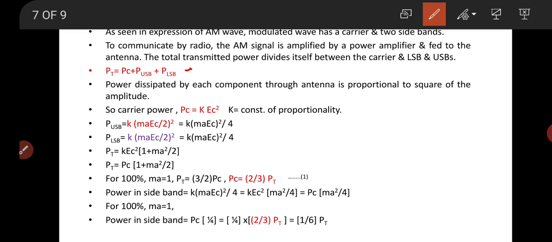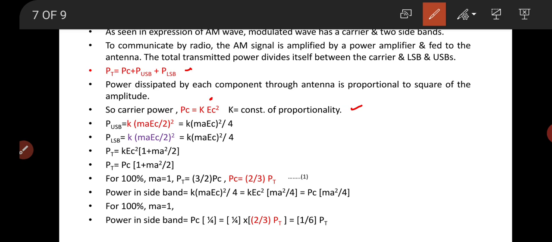So the total power is power in the carrier Pc plus power in the upper sideband plus power in the lower sideband. The power dissipated by each component through the antenna is proportional to the square of the amplitude. Therefore, the carrier power can be written as Pc equals K times Ec squared, where K is the proportionality constant and Ec is the amplitude of the carrier wave.